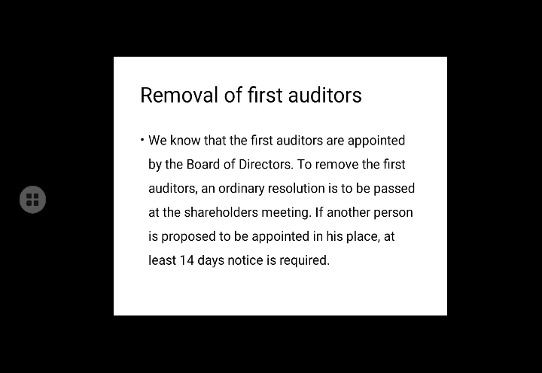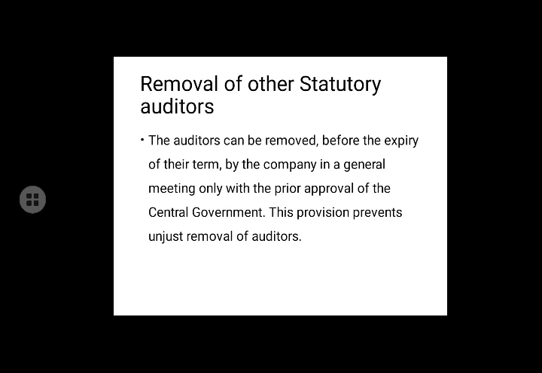If another person is going to be appointed as auditor, at least 14 days notice is to be given to the previous auditor. Removal of other statutory auditors: the auditors can be removed before the expiry of their term by the company in a general meeting only with the prior approval of the central government.